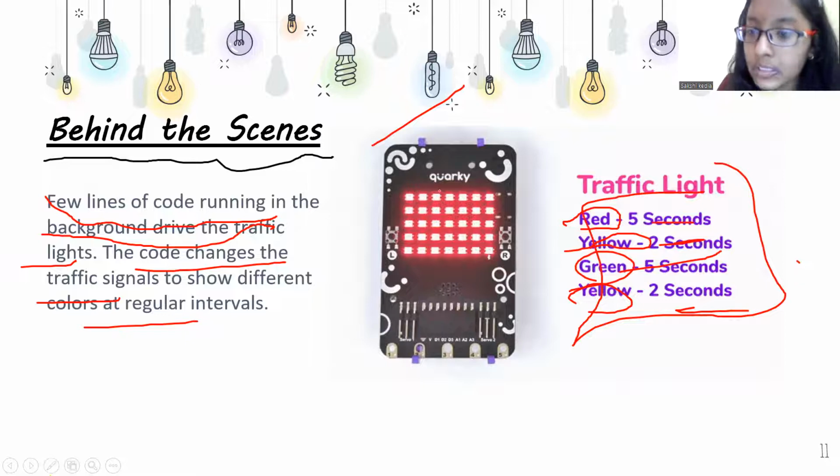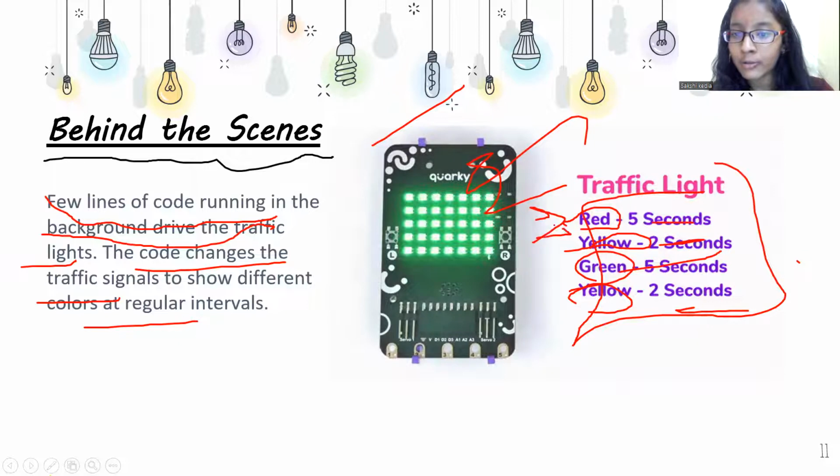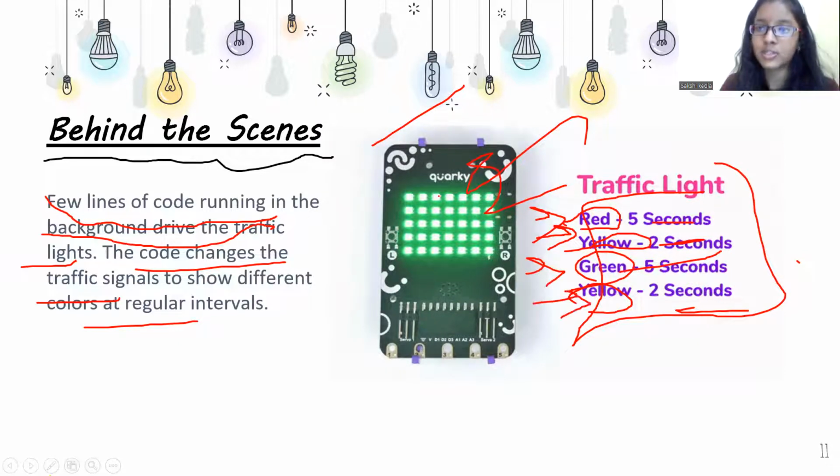I am just explaining the code we have put in the Quarky. This robot's name is Quarky. So, see, red for 5 seconds. You can count also, it's correct, 5 seconds only. Then yellow for 2 seconds, then green for 5 seconds, and then again yellow for 2 seconds. Just check it.